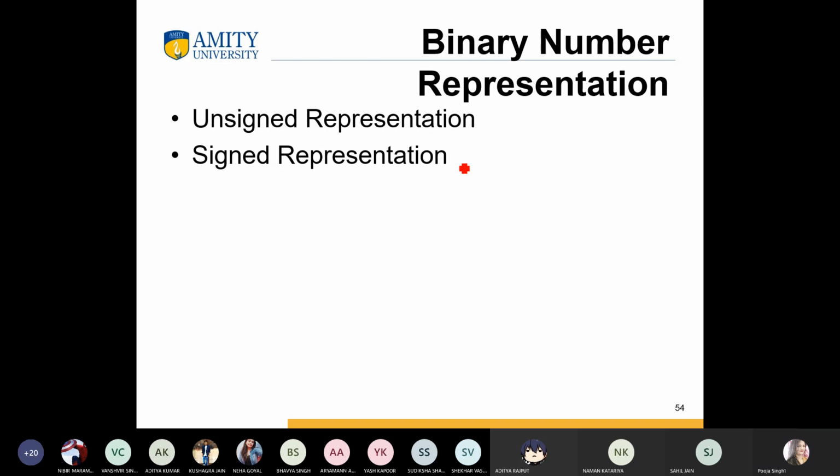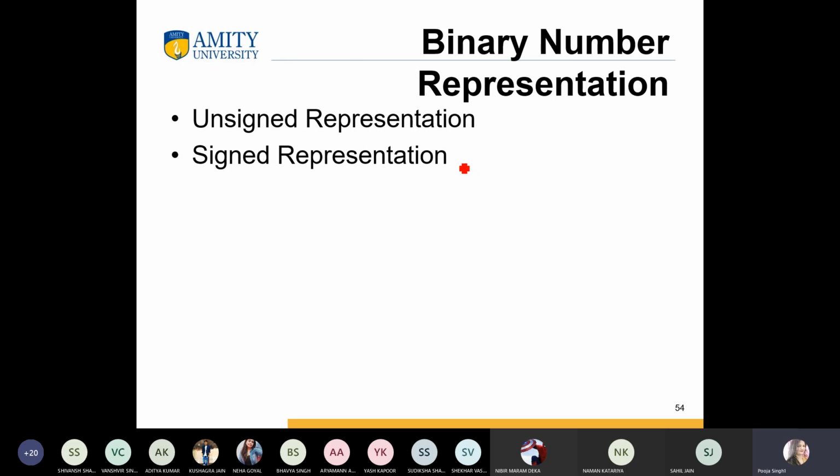In other words, signed number representations are required to encode positive and negative numbers in the binary number system.